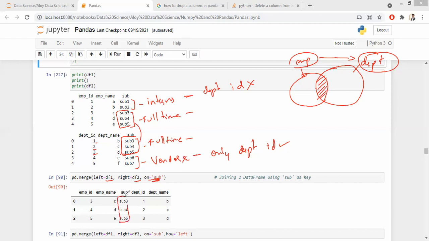This is your employee details and employee name, and this is your department name and department details. So all the overlapping values of 3, 4, 5 get merged. Are you guys with me? Yes, sir.